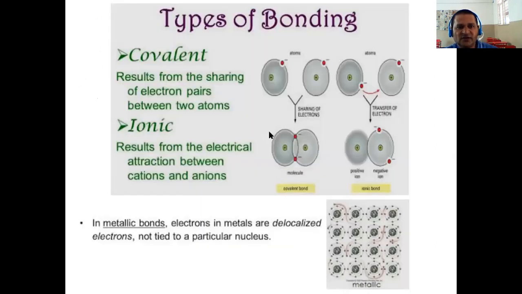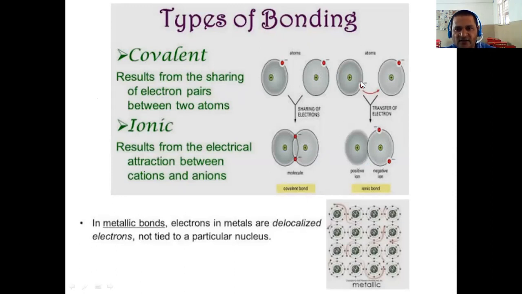So valence electrons are involved in the formation of chemical bonds to attain a stable or inert state. There are different types of chemical bonding: covalent bonding, ionic bonding, and metallic bonding. What is covalent bonding? Covalent bonding is formed by sharing valence electrons between two atoms to form a molecule.